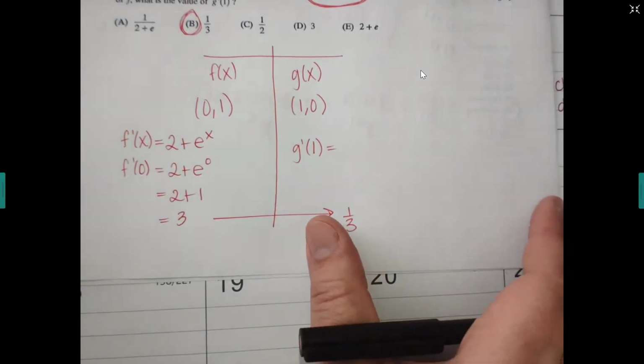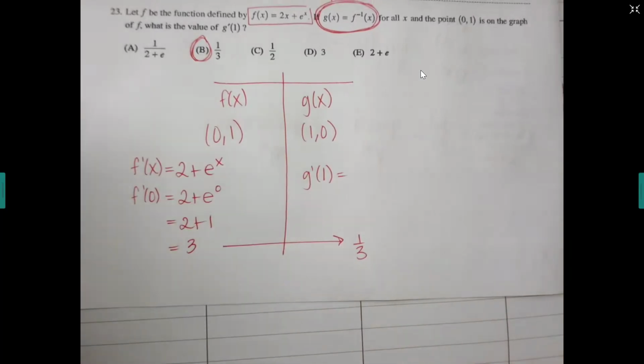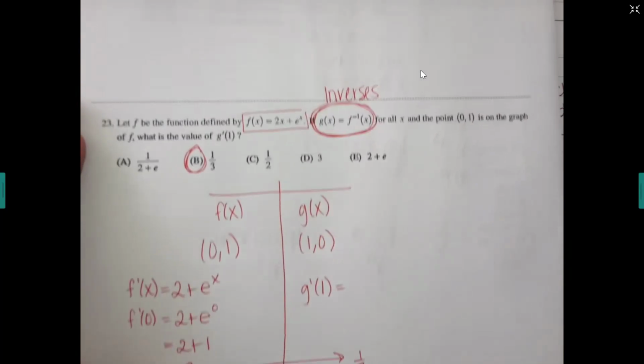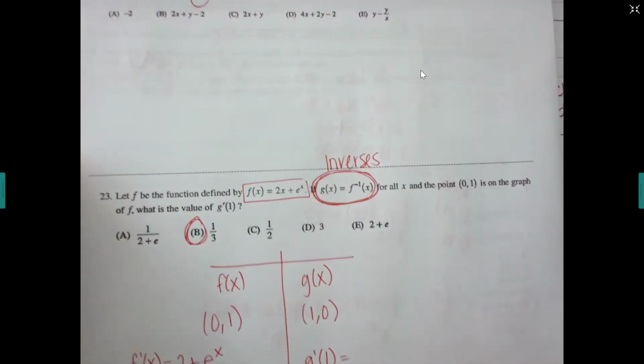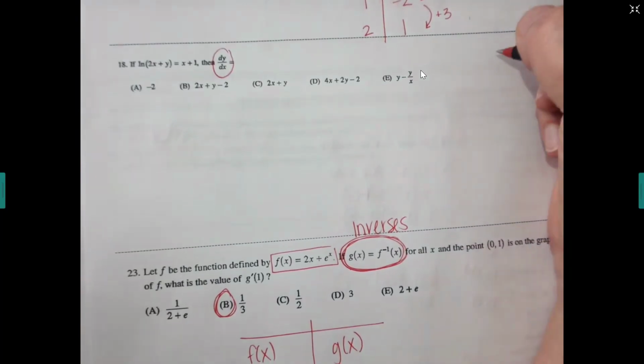All right, let's go back up to number 18, right above that. You have x's and y's that are all jumbled together in the same equation, and you're asked to find dy/dx. Now, this one's a little bit tricky because your ln has a bunch of different stuff in it. So real quick, let's just review.